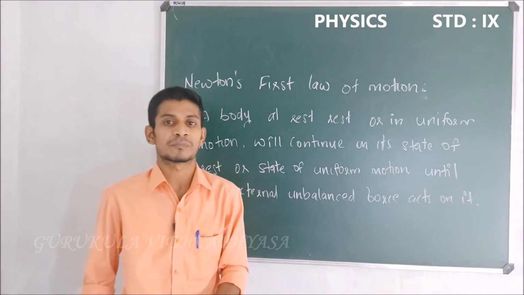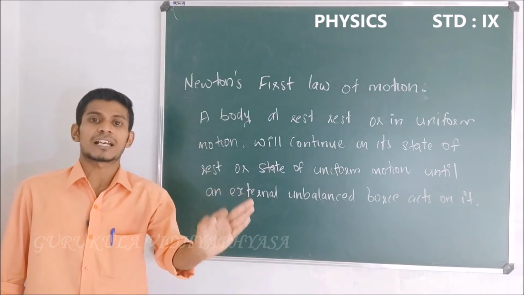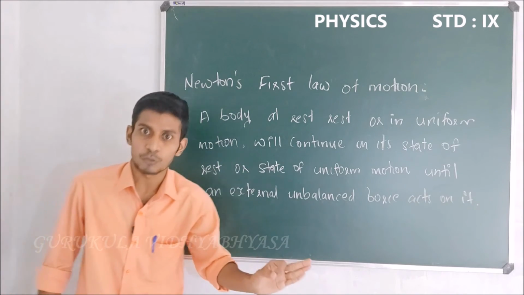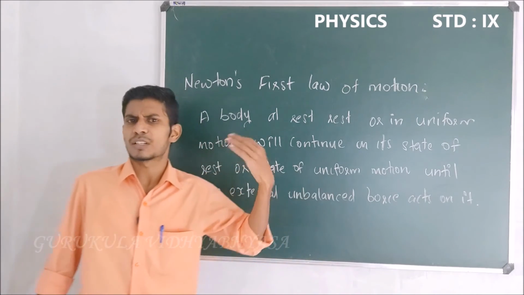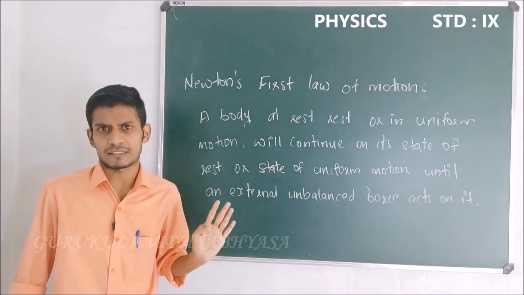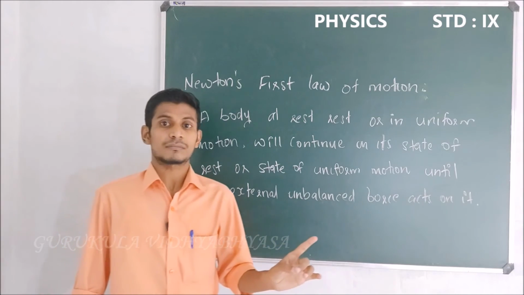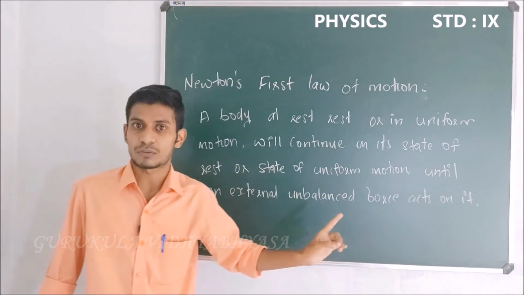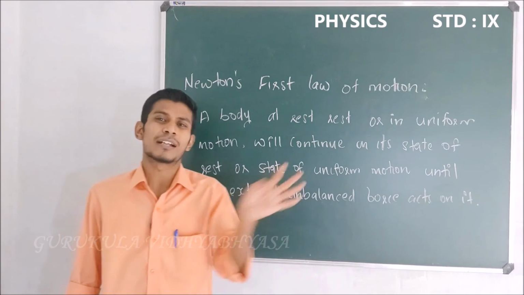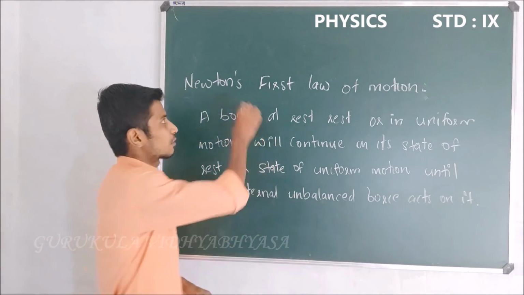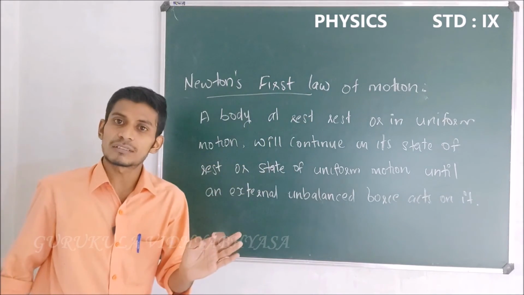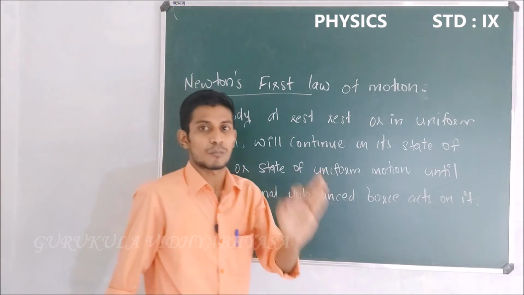So whenever an unbalanced external force acts on that body, then that body will change its state of rest or state of uniform motion, whatever may be the case. But until that external force acts on it, the body itself can't change its state of rest or state of uniform motion, and this is known as Newton's first law of motion.